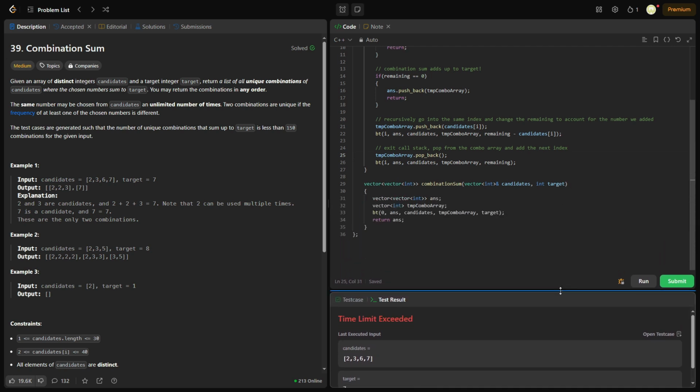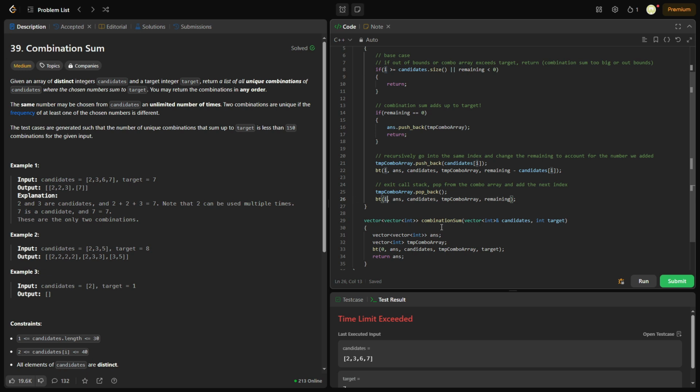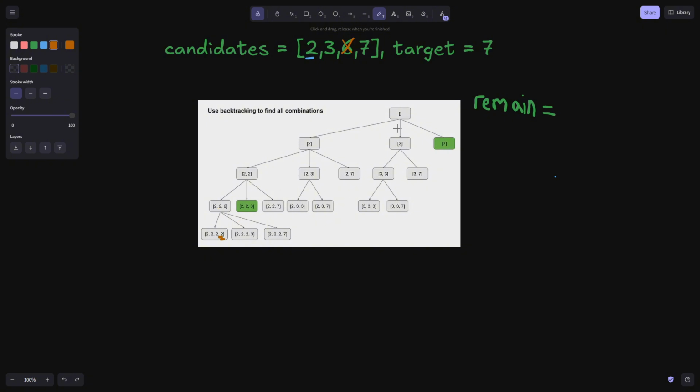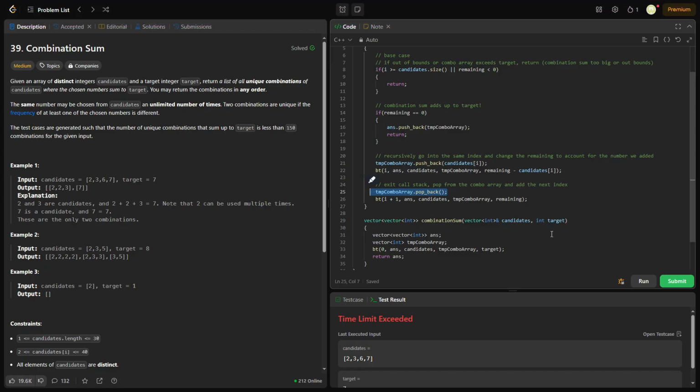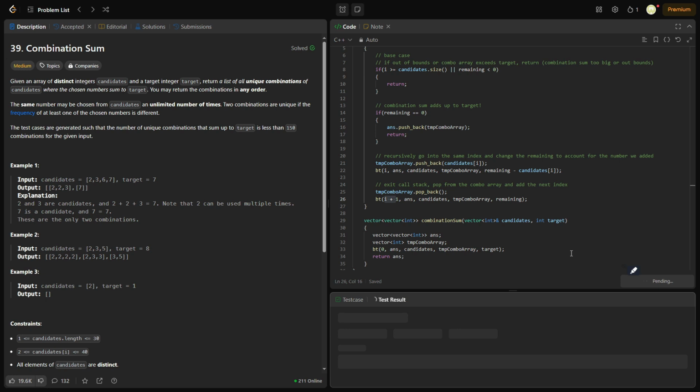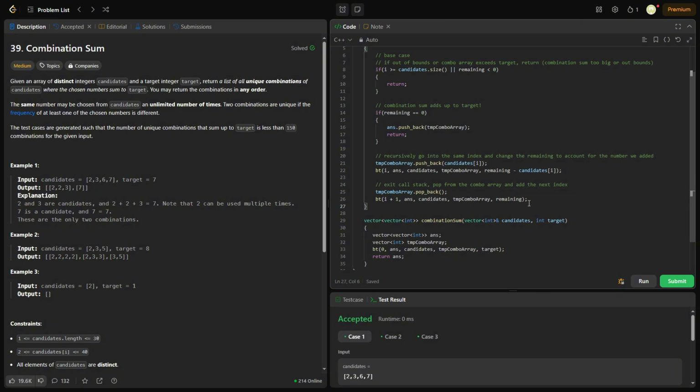Let me see. Oh, sorry. I made a silly mistake. We're obviously moving forward in the index, right? When we go up the call stack, my error was stupid. I was going up the call stack, and then I was going back in. And I wasn't subtracting this either. I shouldn't. That's the right part. It's just that I was going into the same index. Silly mistake. Which is kind of the danger of copy and pasting, right? I just copy and paste so I don't have to write everything again. I'm just a little bit lazy, but it does bite me sometimes.